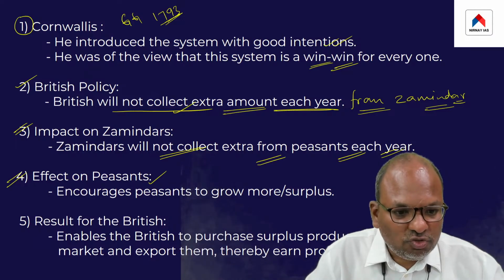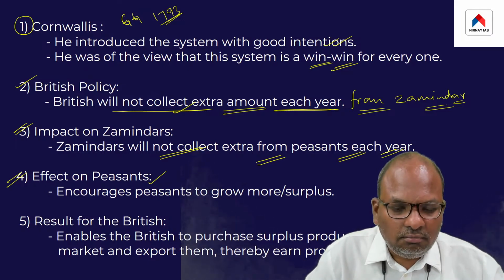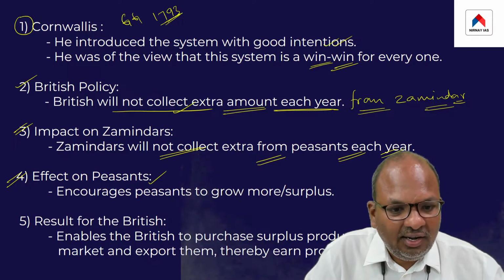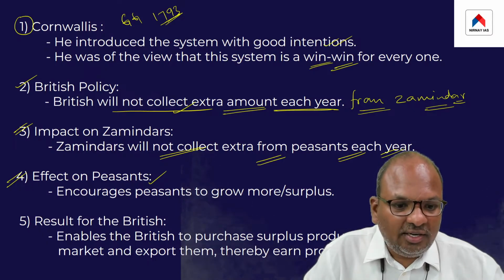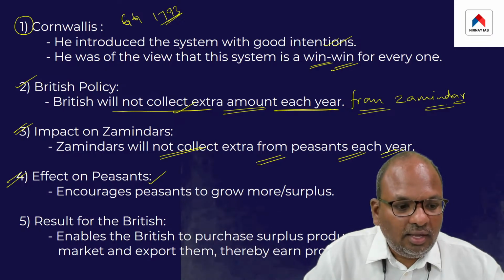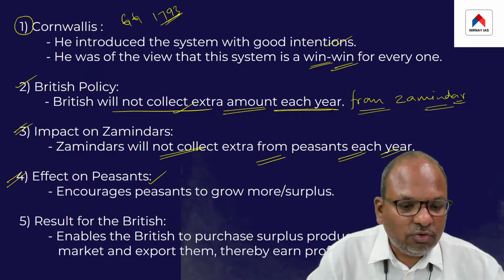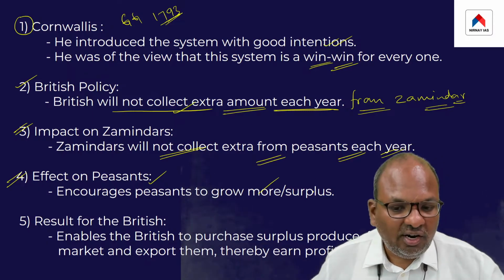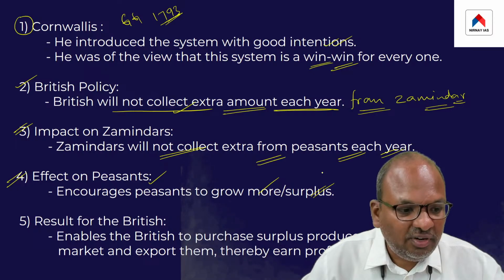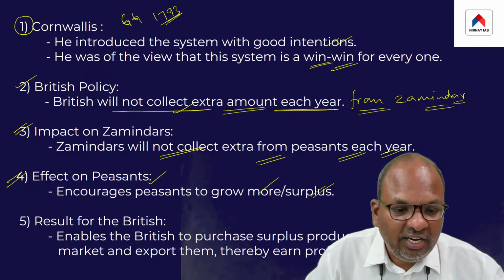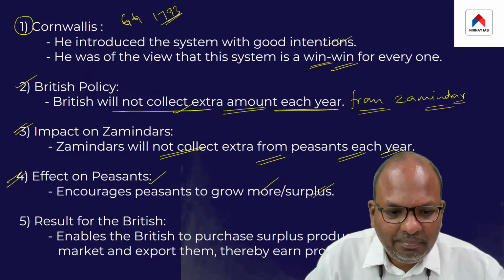It was hoped that this would serve as an encouragement to the peasants to cultivate more and use the surplus for their own benefit. That was the effect it was believed would be created on the peasants.